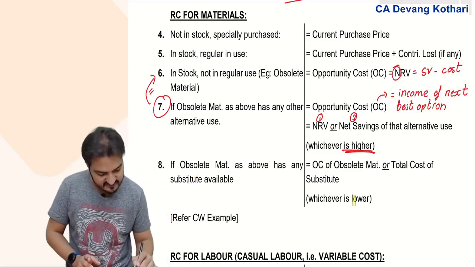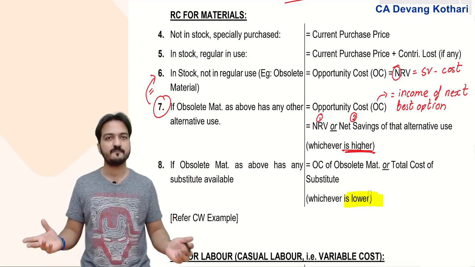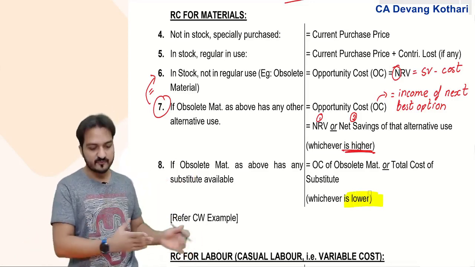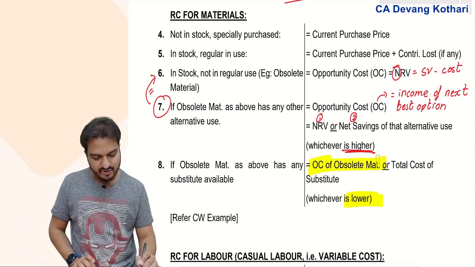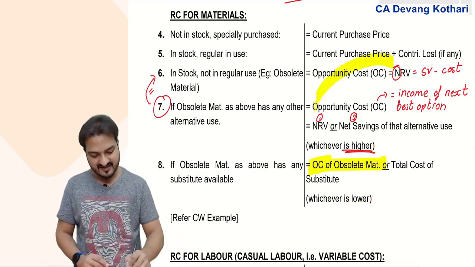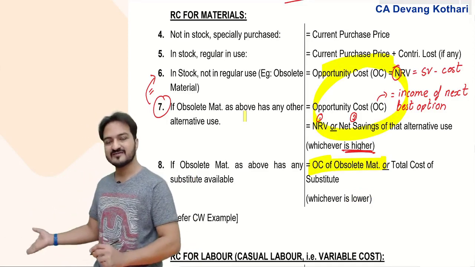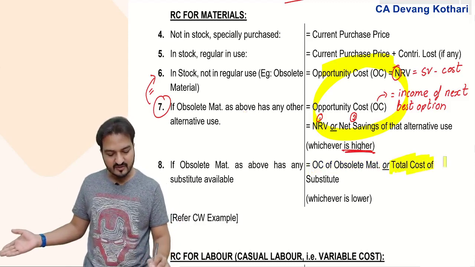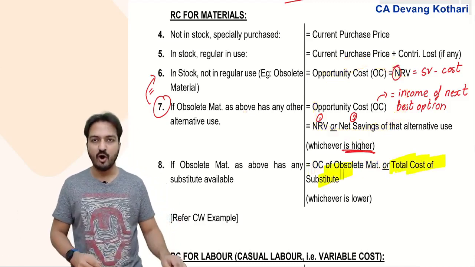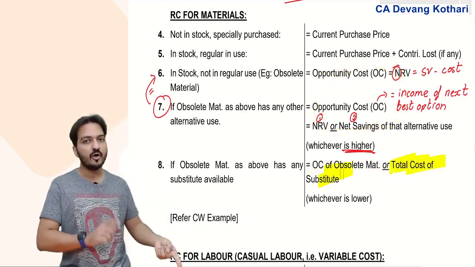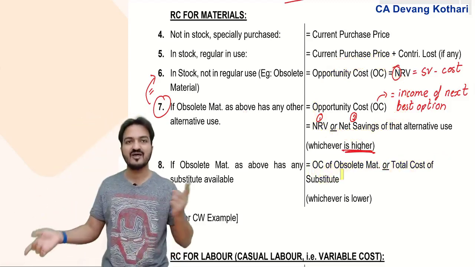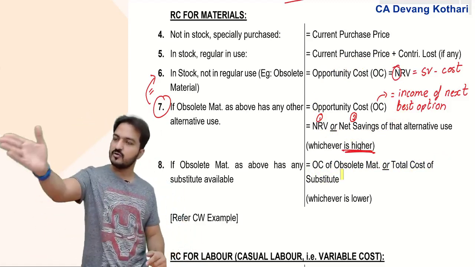Well, use whichever has lower cost. Lower cost meaning for obsolete material, you consider the opportunity cost of obsolete material just like this. And for that substitute, you consider the total cost of that substitute. Opportunity cost of obsolete material versus the total cost of substitute. Whichever is lower is what I use in the new offer.